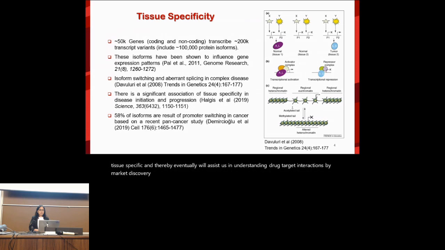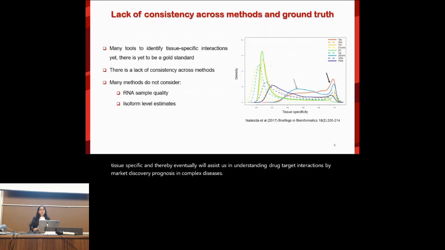prognosis in complex diseases. Now, our lab was the first one to develop a genomic language model called DNA-BERT, which is used for unraveling the language of non-coding regions. When I started out, I wanted to apply that to understand tissue-specific language among promoters and other splice regions. But when we started preparing the training data, we found that there is no gold standard of tissue-specific transcripts, for example. And there is a lack of consistency across the methods, as shown in the graph, where two different scores like tau and z-score give very different outcomes.